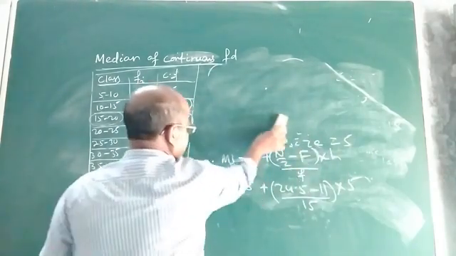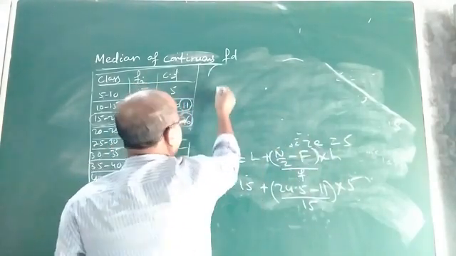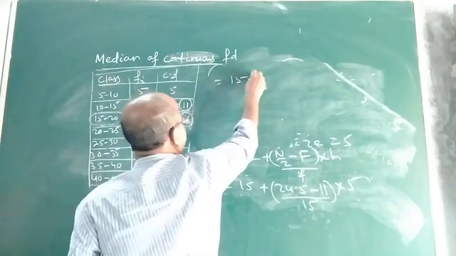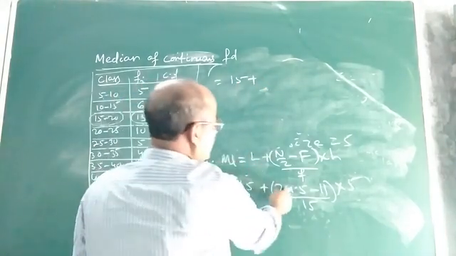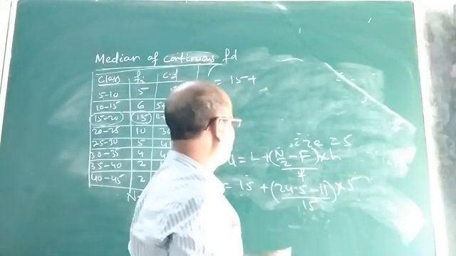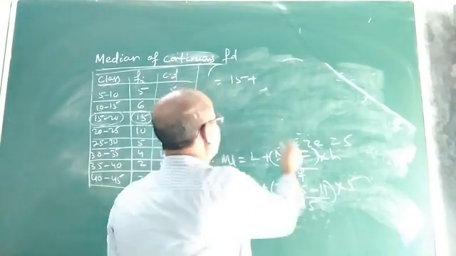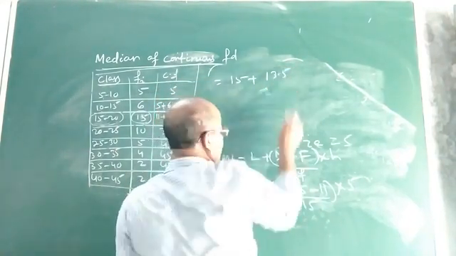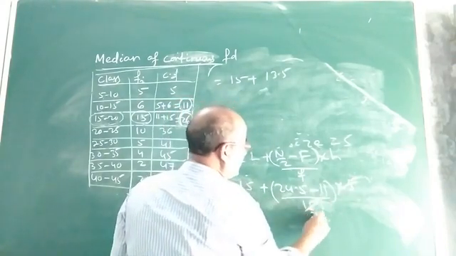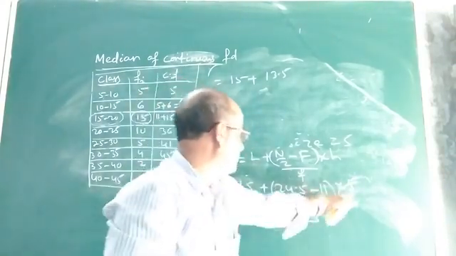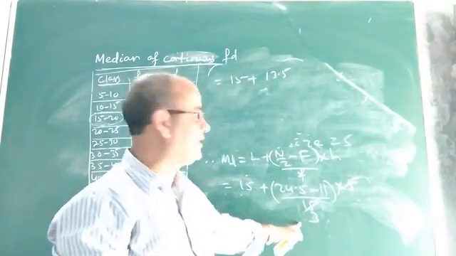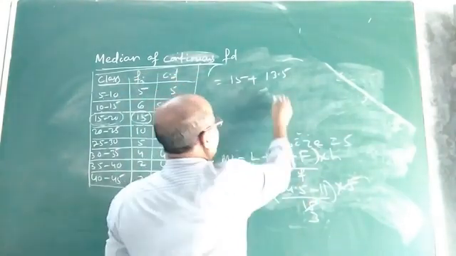So on simplification, what will it give? It will give 15 plus 24.5 minus 11, which is 13.5. You can cancel 5 and 15 by 3, so it will be 13.5 by 3.